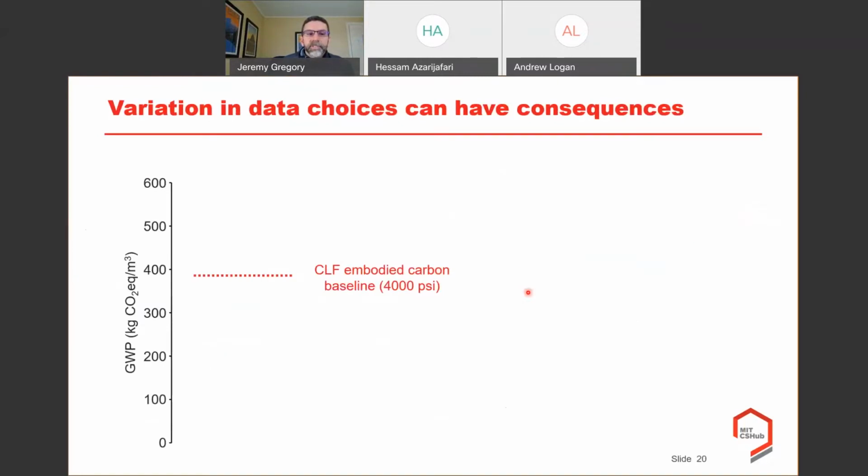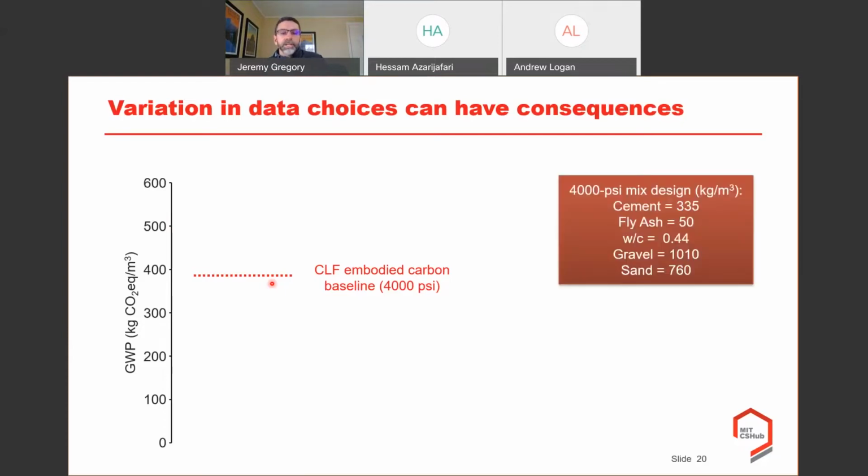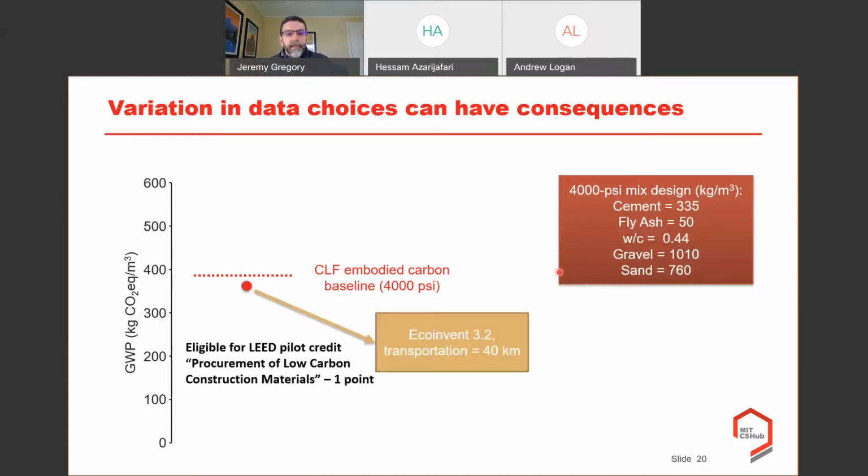Here's some examples of how this variation can have consequences specifically related to the EPD component of it. So let's say we have our carbon footprint here, and the Carbon Leadership Forum has established some baselines based on EPD data. And what we did is we said, well, let's calculate environmental impacts for a particular mixture, 4,000 PSI.